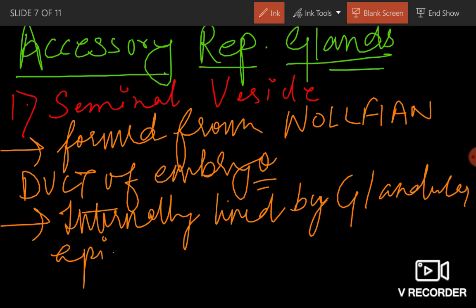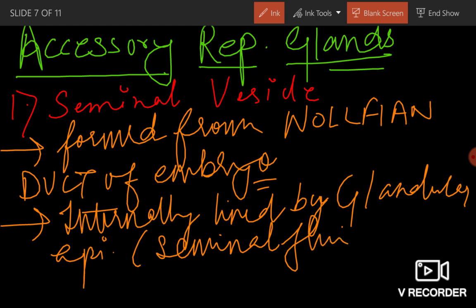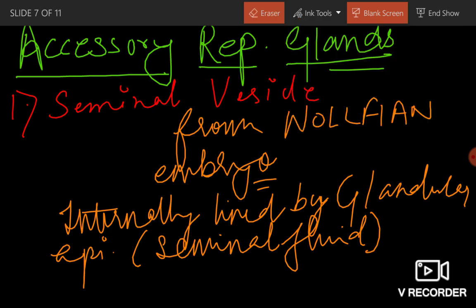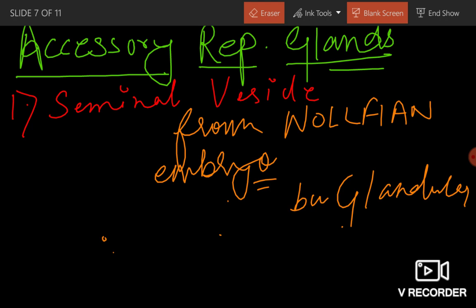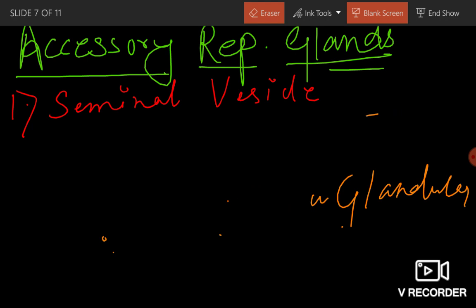And this glandular epithelium will only secrete seminal fluid. Okay, let me erase, then I'll give you more points. It is obtained from Wolffian duct of embryo and it has glandular epithelium internally, because of which it secretes seminal fluid.